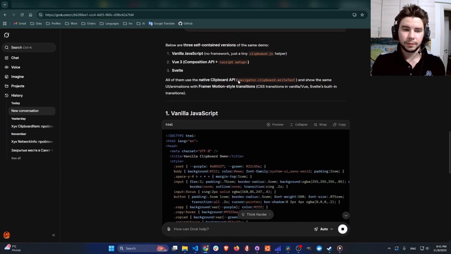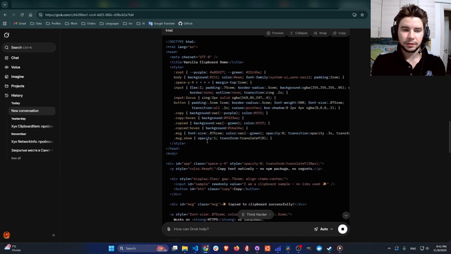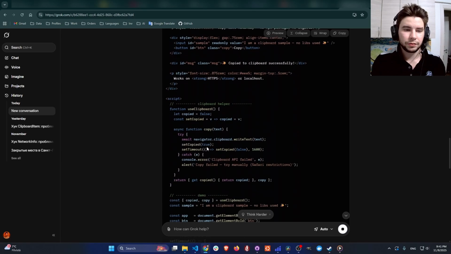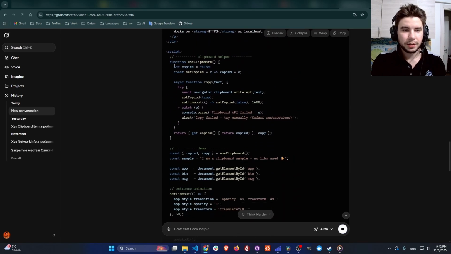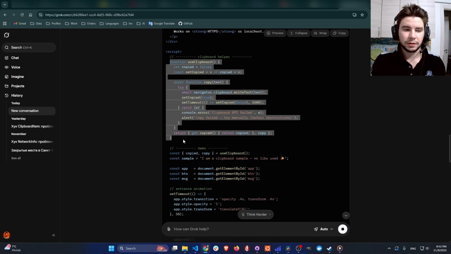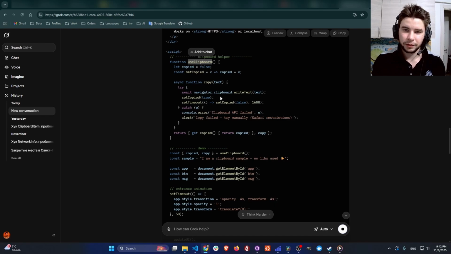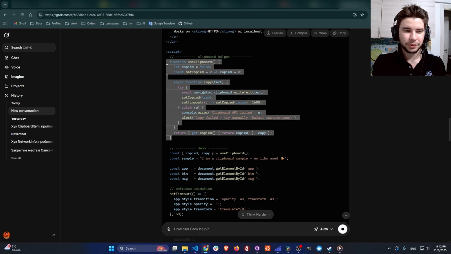You see, because the most important one is usually the API itself. But if you don't want to rewrite it yourself, you can just ask it like this. And you can see that in VanillaJS it even created some useClipboard function, named in the React use-hooks way, the React community way.